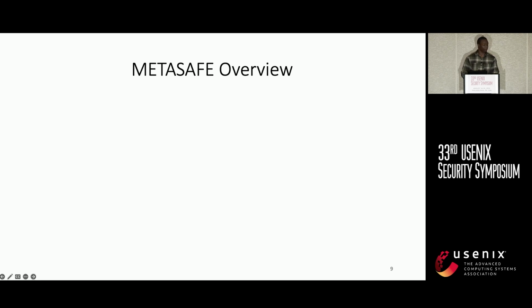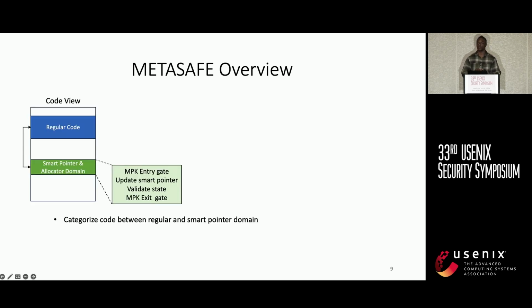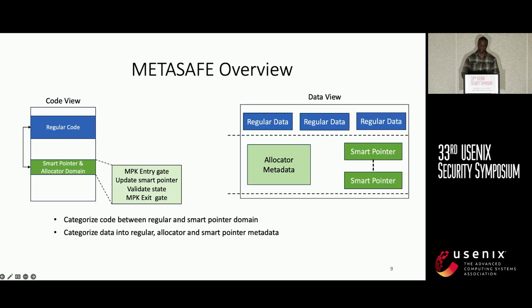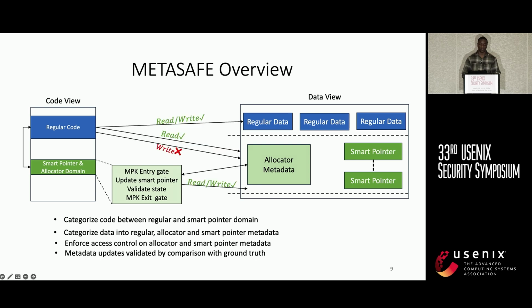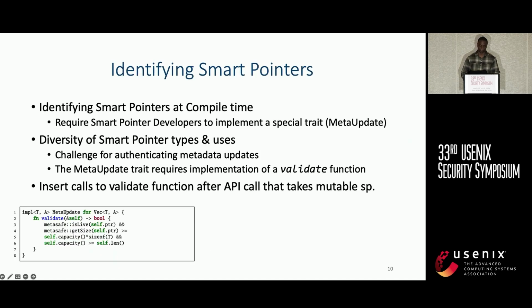An overview of our work is like this. So first, we divide the code into regular code and smart pointer and allocator domain. Then we divide the data into regular data and smart pointer metadata and allocator metadata. Then for access, we allow regular code to read and write regular data, but we only allow it to read smart pointer metadata and allocator metadata. We deter any writes by regular code to smart pointer metadata or allocator metadata. Finally, the allocator domain and smart pointer domain are allowed to read and write smart pointer metadata and allocator metadata.